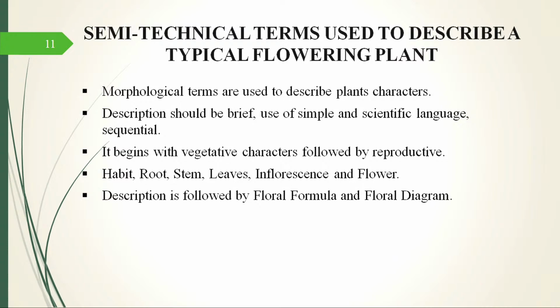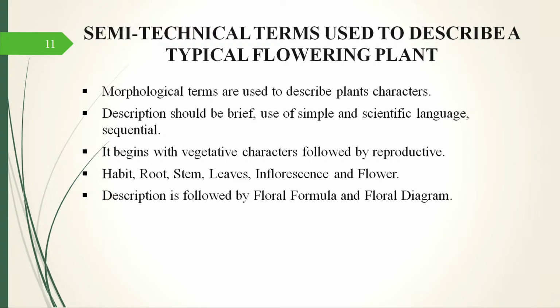So once you understand these terms, you will be able to tell, okay, this is a rose plant, so the flower seems to be actinomorphic. Okay, this is an orchid flower, this is zygomorphic. So you can immediately come up with your own taxonomic description of these plants by using the appropriate terms, if you know the terms well. Then after we have described, we have to put them into a certain family, and those family characters are also written in the end.